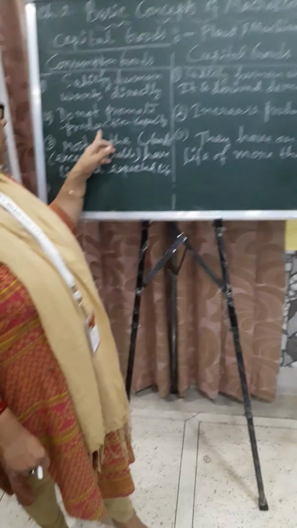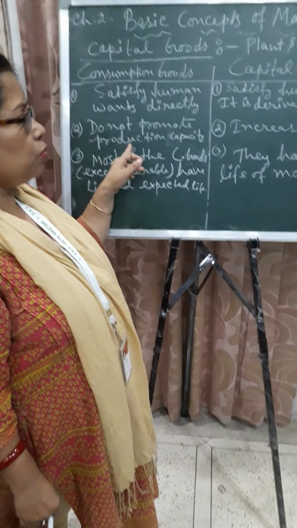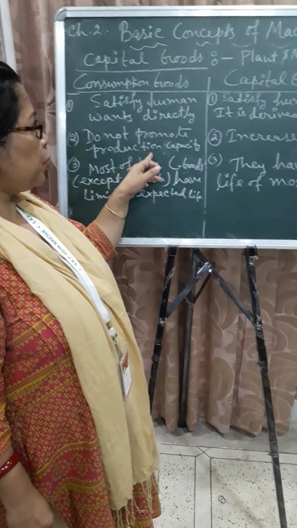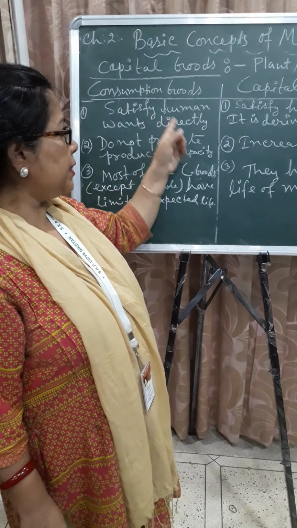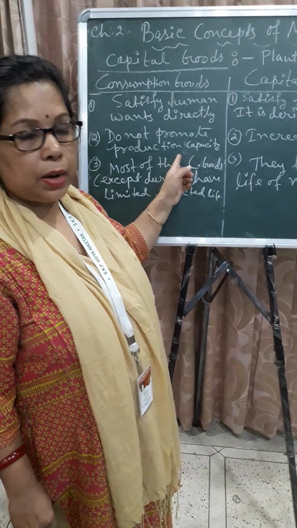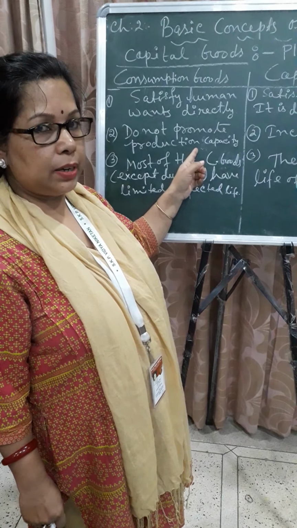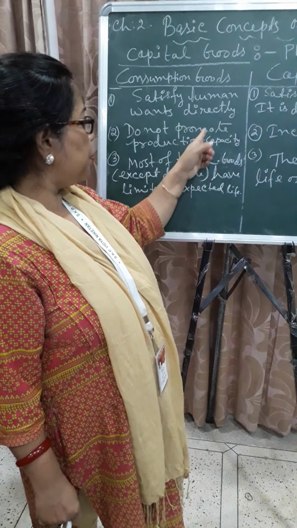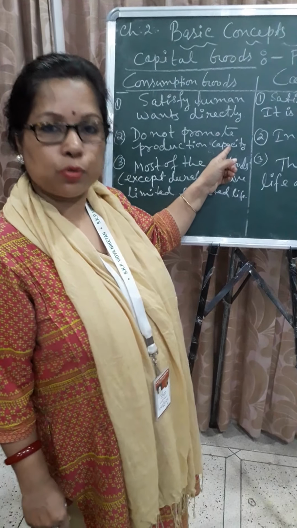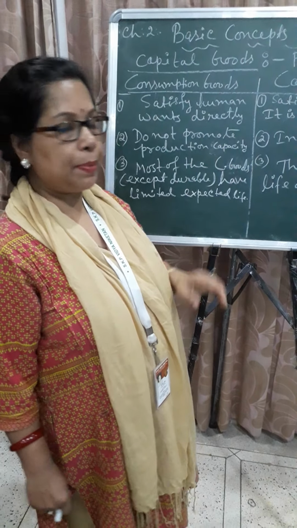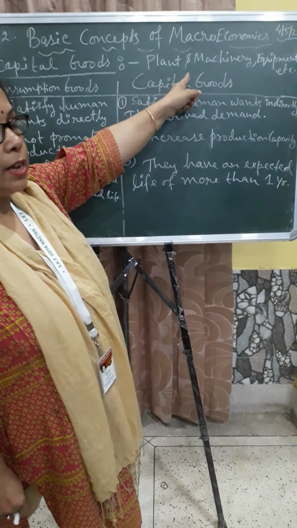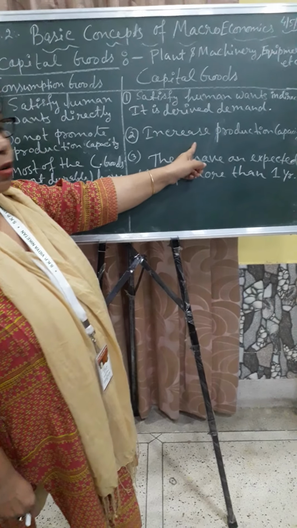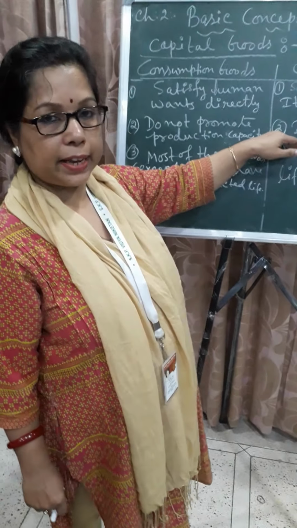Now, the second point is consumption goods do not promote production capacity. Consumption goods are not directly used for production purposes, so they do not increase production capacity. But capital goods, meaning machinery, are used to increase the production capacity. This is the second difference.